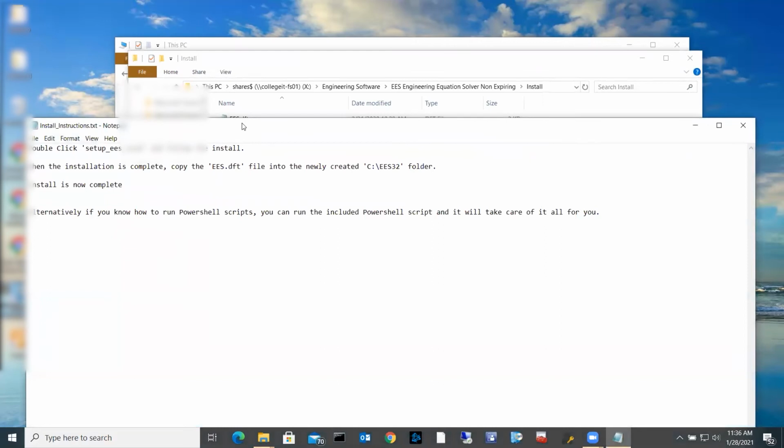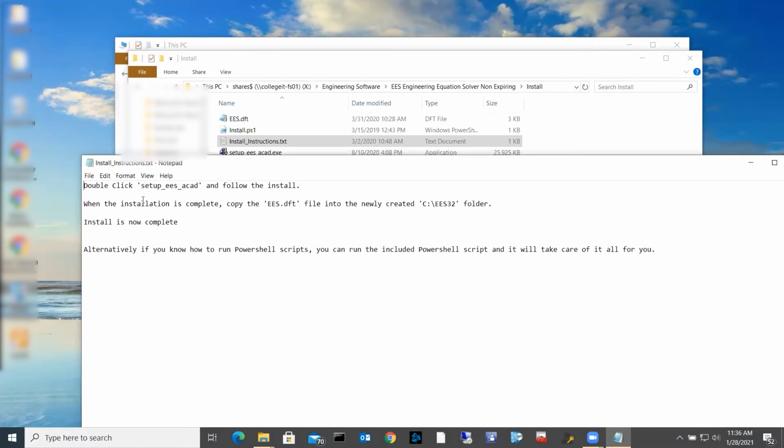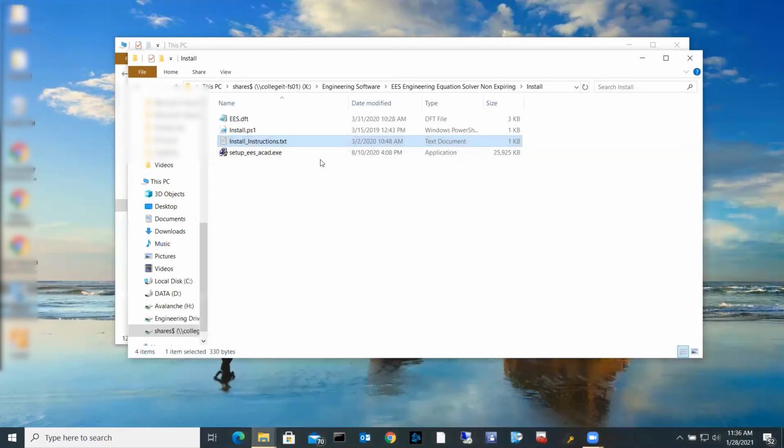I'll make it really easy for you. So it's going to tell you to double click, set up that file there. The installation is complete. Copy the EES.dft file into your newly created EES32 folder, and your install is complete. And that really is all there is to it. So we'll go ahead and do that real quick.